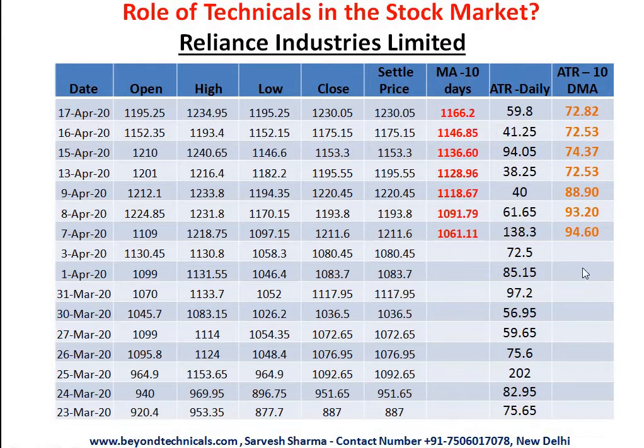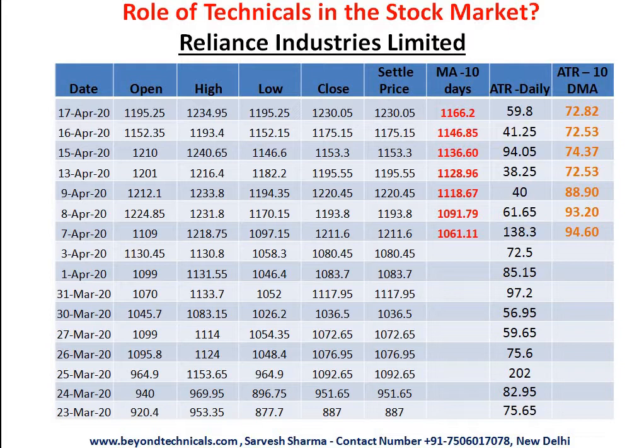Now you can note one thing here. We have smoothened the true range. Once we have smoothened it, you can see the value is reducing slowly from 94, 89, 72, 72, 74, 72. What does this indicate? This indicates that the true range is getting narrow. That means the volatility of the stock is coming down. When the volatility of the stock comes down, the confidence level of investors increases. They buy the stocks when volatility is low. Higher volatility is a symbol of nervousness and panic in the market. You can conclude here that volatility is coming down. So that means markets are going to move up relatively.